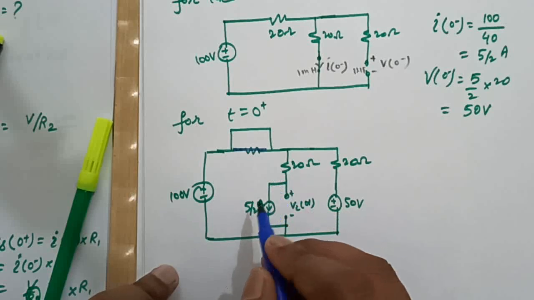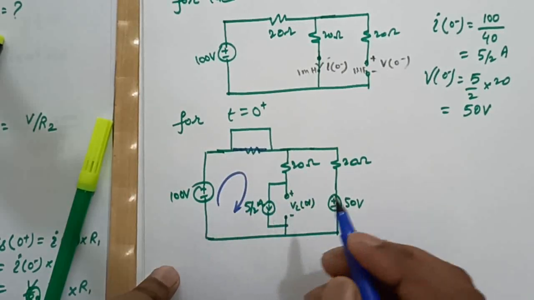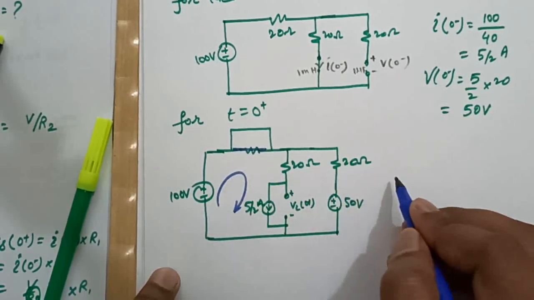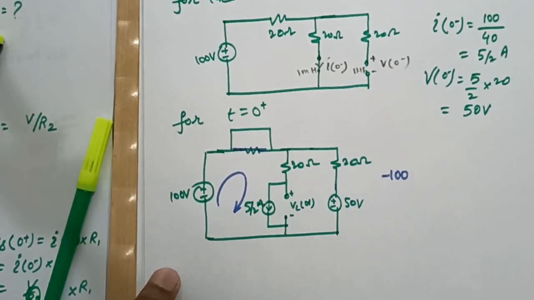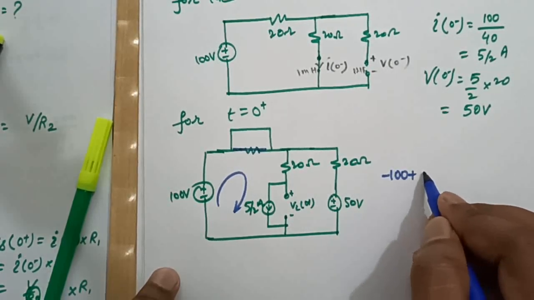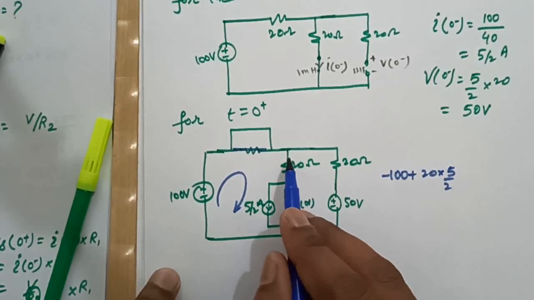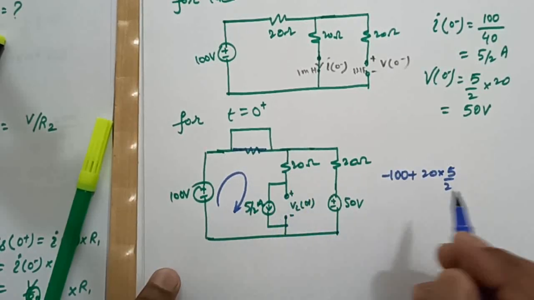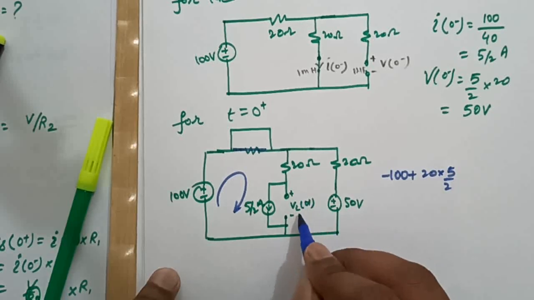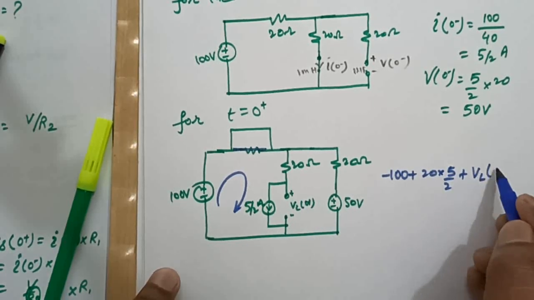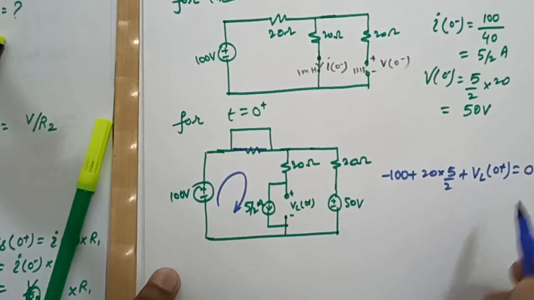So writing KVL in this loop, we will have minus 100 plus 20 into 5/2, this is the voltage drop across this, 20 into 5/2 is the current, plus VL0 plus is equal to 0.